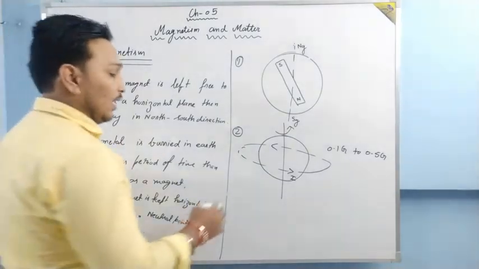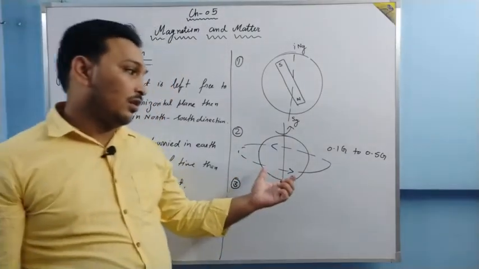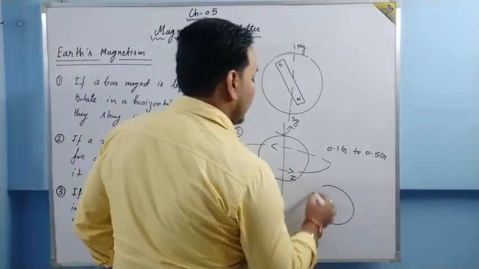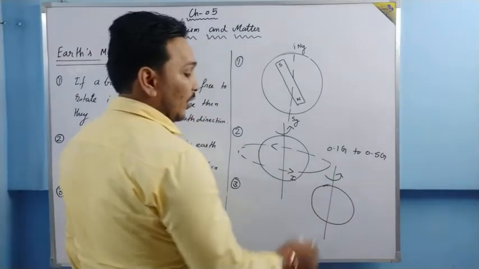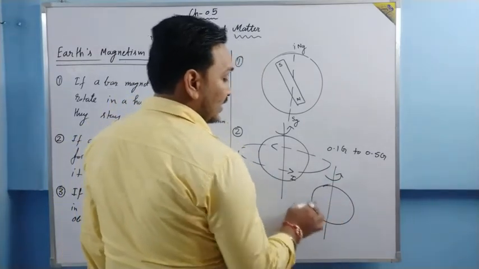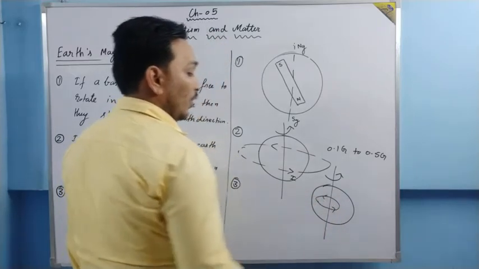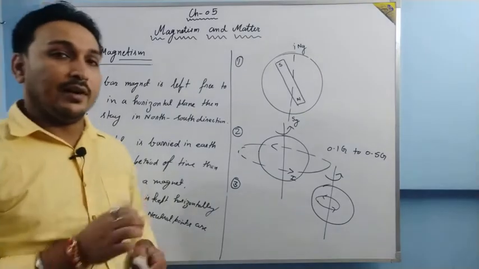Next theory: it is believed that inside the Earth the temperature is very high, and now if the Earth rotates, then what happens? The materials inside the Earth also rotate with the rotation of Earth. It means the core of the Earth is rotating, right?